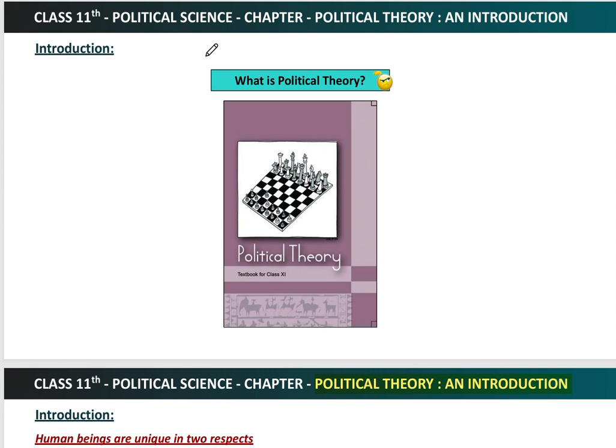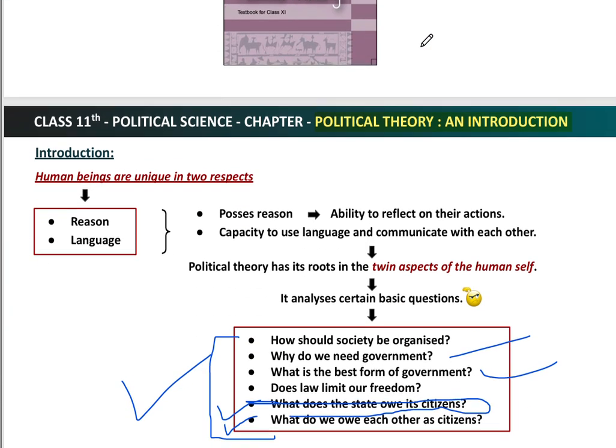Let's begin the class of political theory, class 11th. As you know, we have two books in political science. One is political theory and the second one is the Constitution. So this time we are going to start political theory, and here you can see that this is chapter 1, introduction, political theory and introduction.